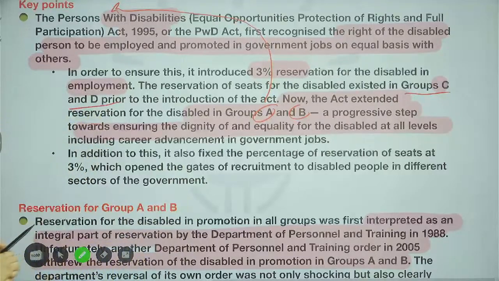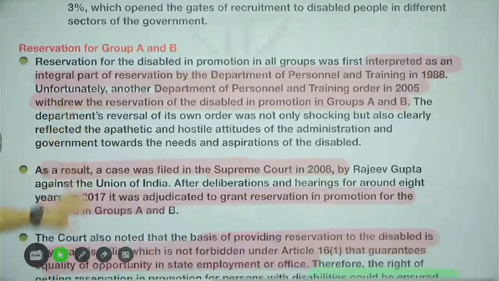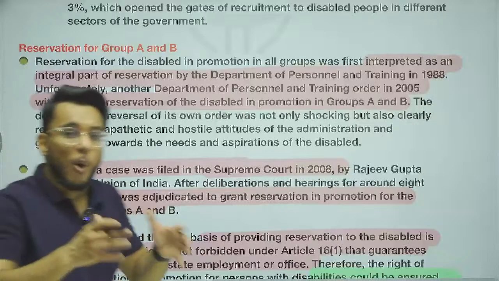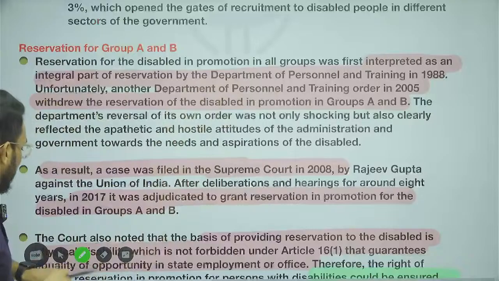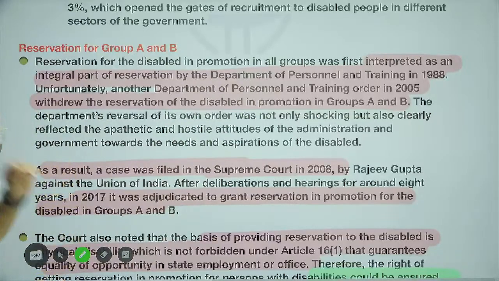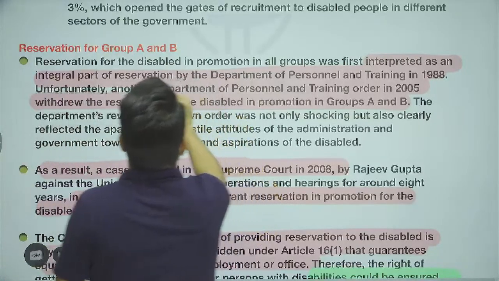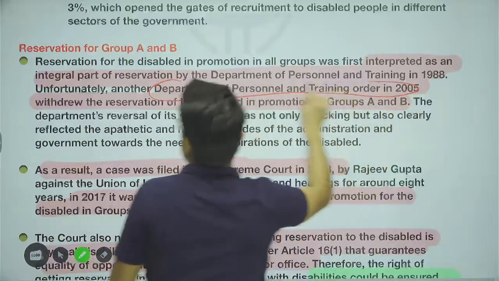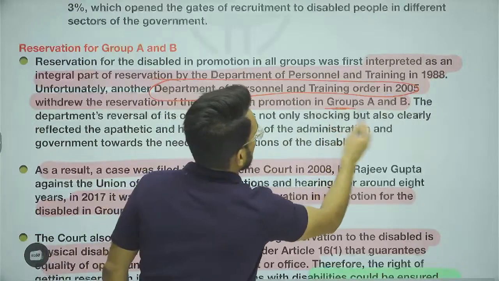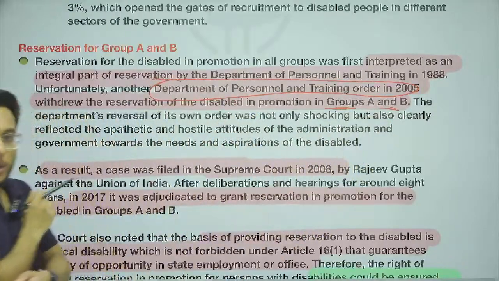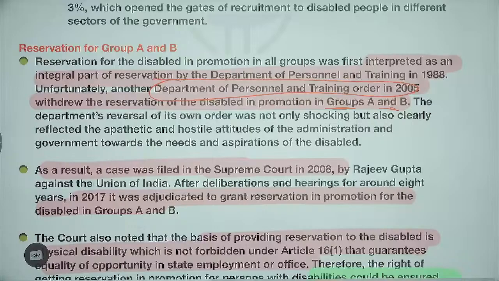But guys, what actually happened is that though reservation has been given, it has not been provided on the ground. Why? Because of the orders passed by the Department of Personnel and Training. The DOPT order in 2005 withdrew the reservation for disabled people in promotion in Group A and Group B.